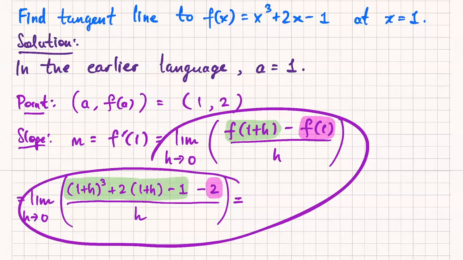Jacqueline said, or go ahead, Sarah. Oh, I was gonna say I would probably distribute things or try to multiply by the reciprocal of h and get it all on one. Well, it is already one fraction, but you are right with the distribute, right? In other words, I'm going to expand out the cube and then try to cancel. Yeah, expand and distribute. Okay.